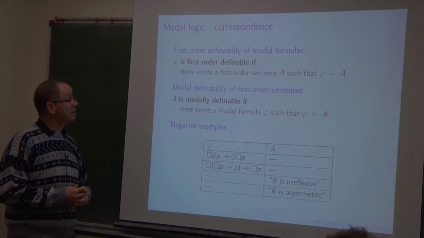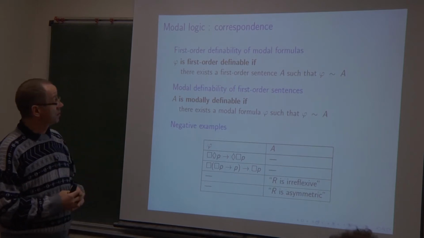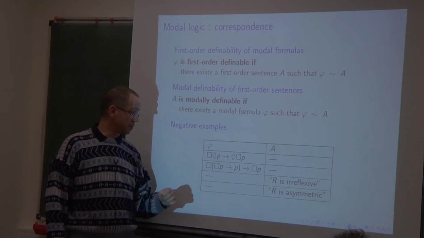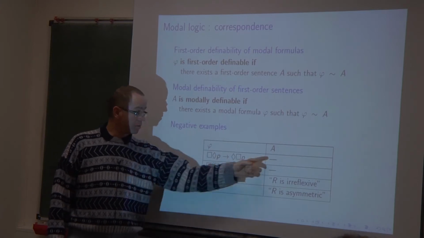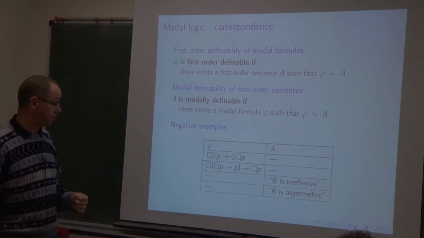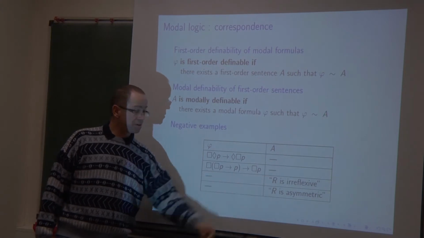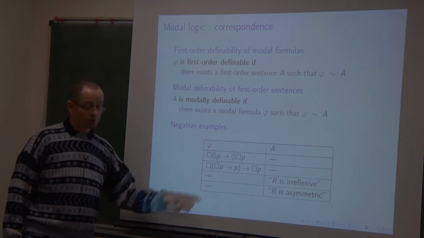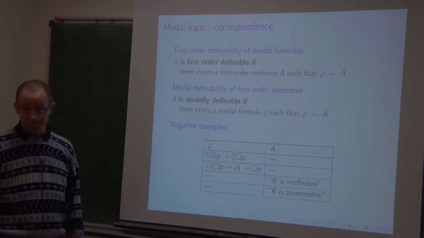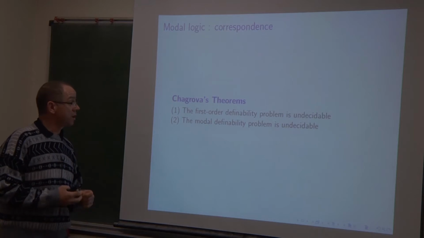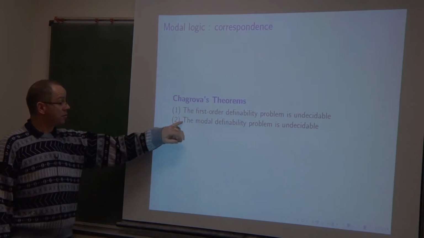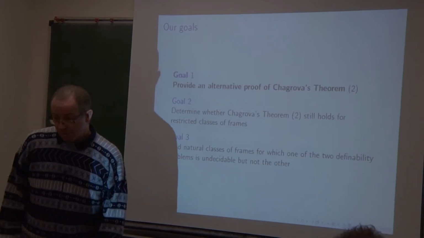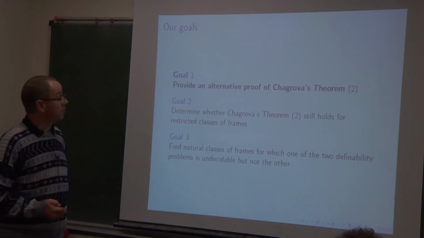But there are negative examples of first order definability and modal definability, for example the McKinsey formula and the Löb formula. There is no first order elementary condition corresponding to them. And the elementary condition of irreflexivity, for example, is well known to correspond to no modal axiom. So these are two Chagrova theorems, and the purpose is to give a new proof of the second one, to provide an alternative proof of Chagrova's theorem.